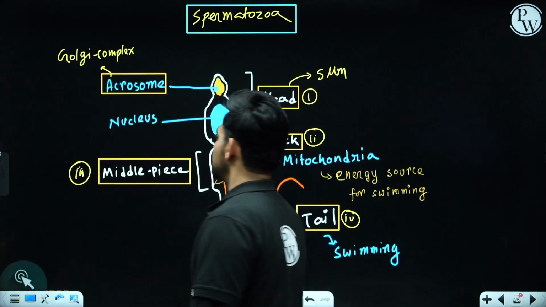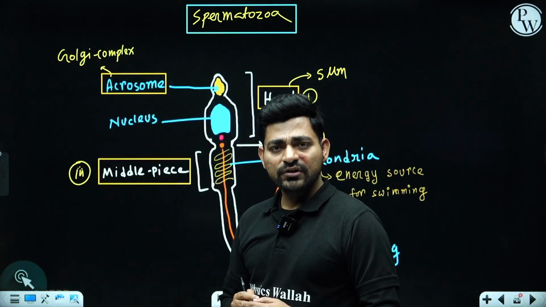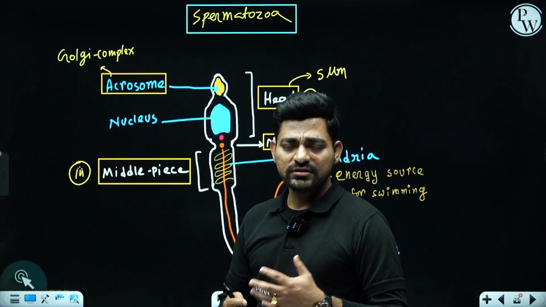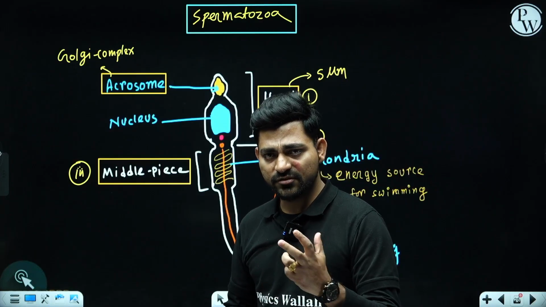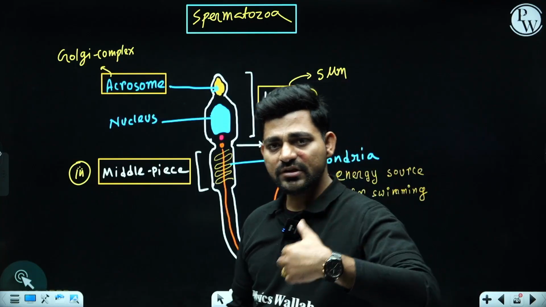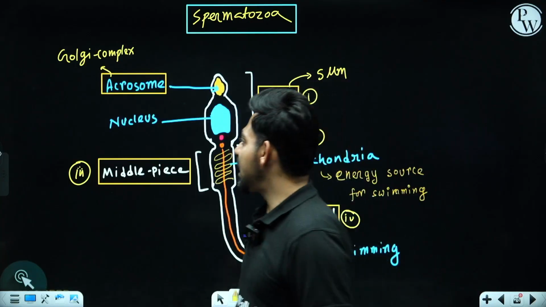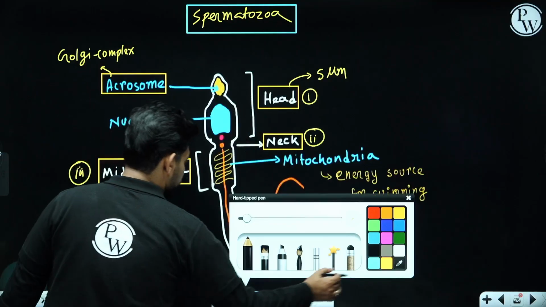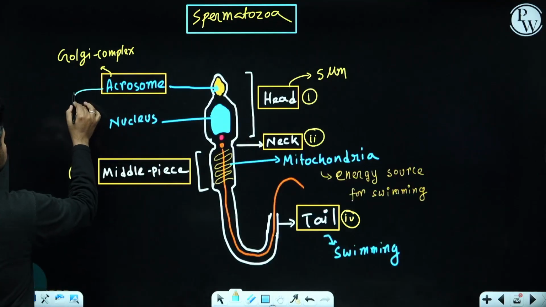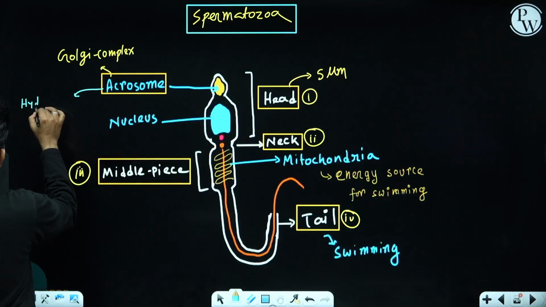What is acrosome? It's basically a modified Golgi complex. Now we know that Golgi bodies and Golgi complexes are responsible for modification of protein, and these proteins are modified into enzymes. So basically these acrosomes are nothing but reservoirs of hydrolytic enzyme.